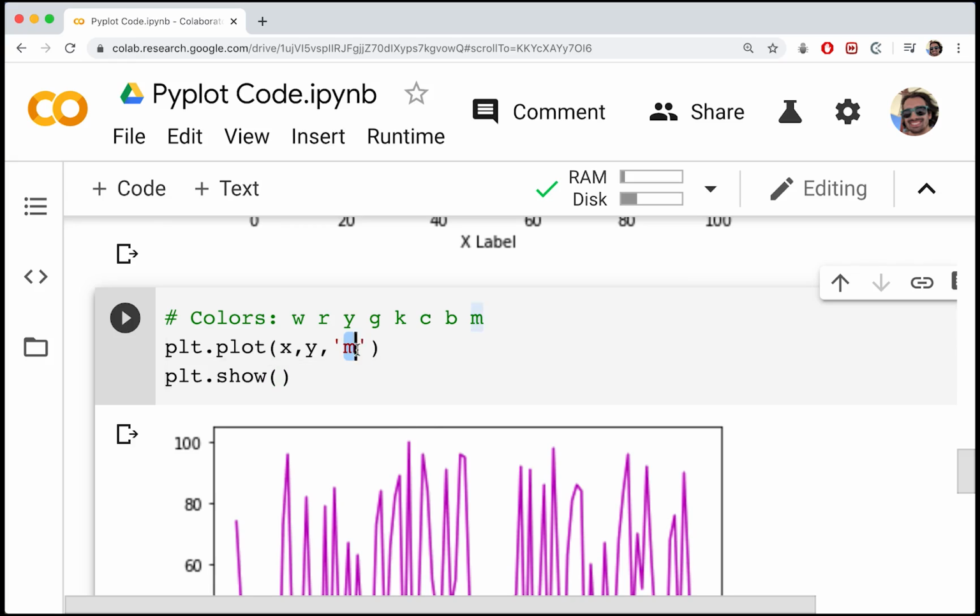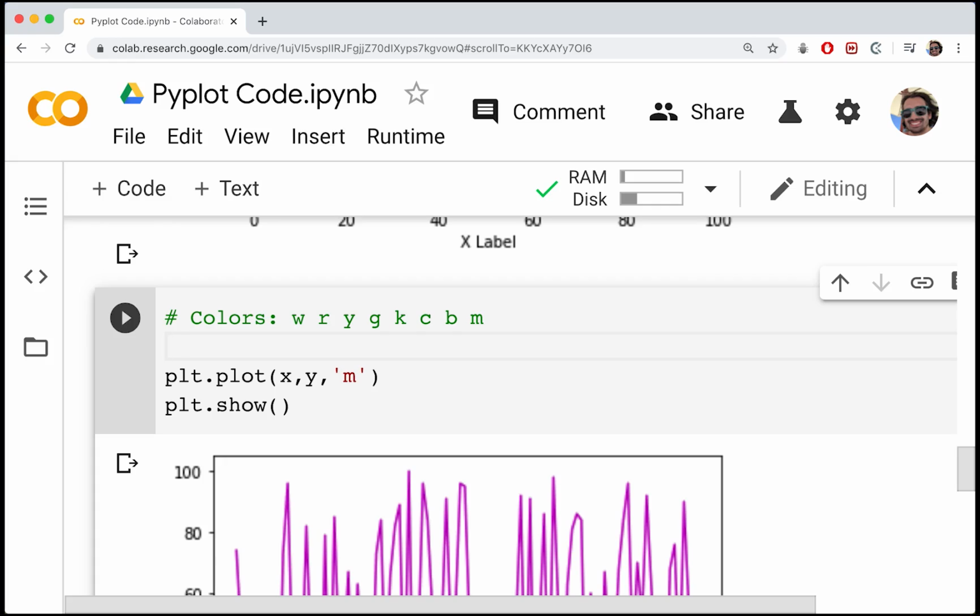Now, what about the dot appearance? Well, that's done through a similar sort of thing. We basically just specify the code in a string, but there are lots and lots of options to choose from. In fact, I'm again going to pause it, and we'll write them all down. Okay, and here we go. So I believe this is all of them.